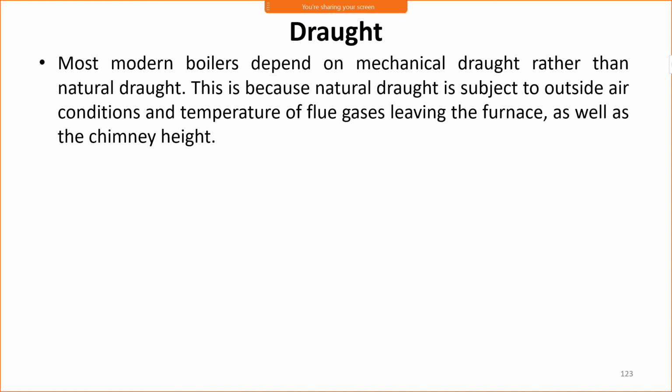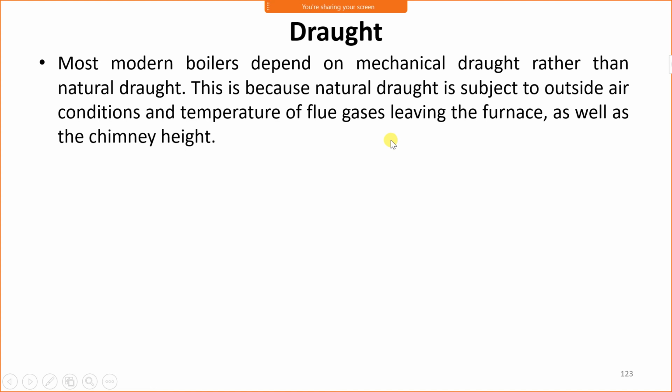For that, in all modern power plants and boilers, artificial draught is utilized. Therefore, natural draught has very little application. This is because the natural draught is subjected to outside air conditions and the temperature of the flue gases leaving the furnace as well as the chimney.